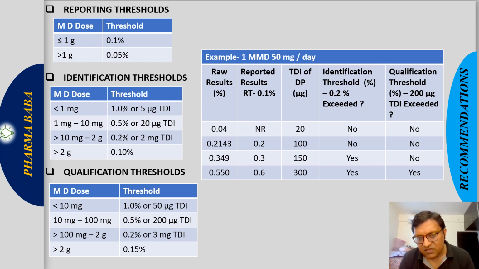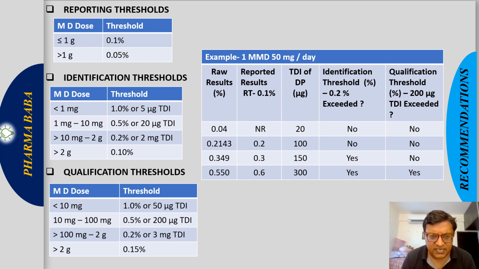Again we will repeat: 50 mg MDD falls in this less than 1 gram category. The threshold will be 0.1%, so only impurities above 0.1% are reported. 0.04 not reported. 0.2 yes reported. 0.3 yes reported. 0.6 yes reported. So these three impurities are reported. By this reporting threshold we can calculate the TDI.